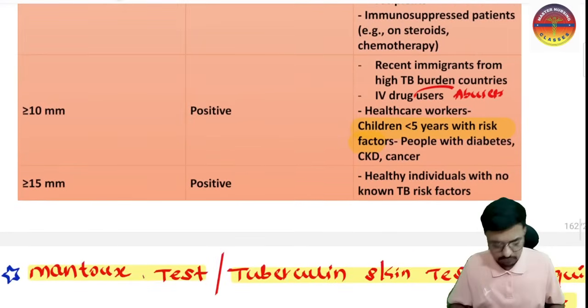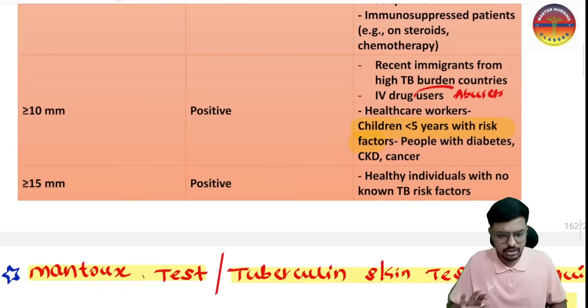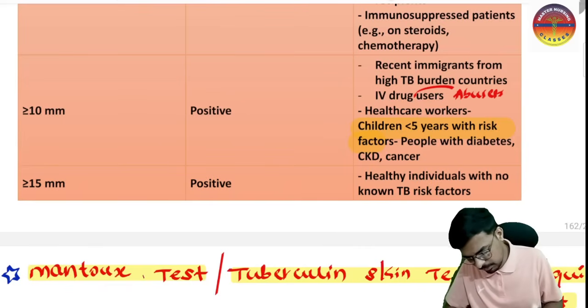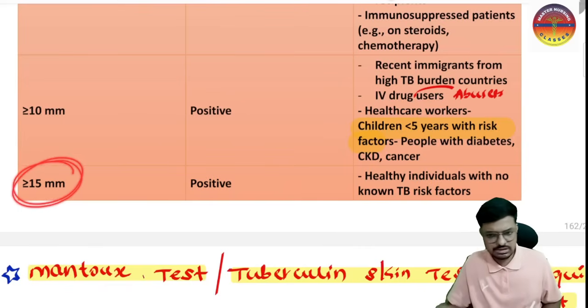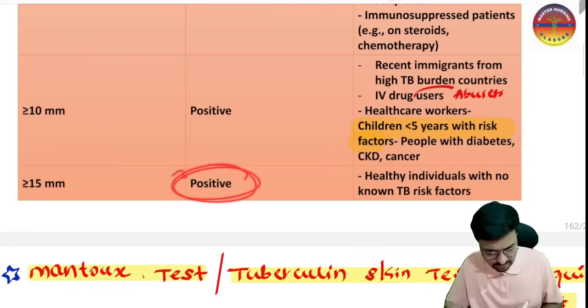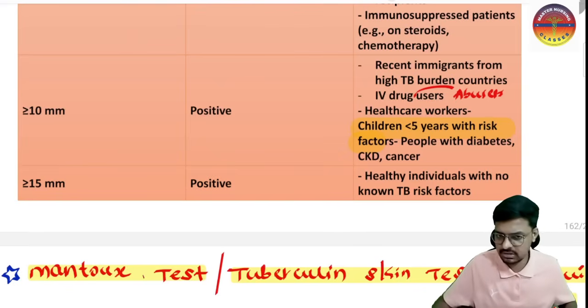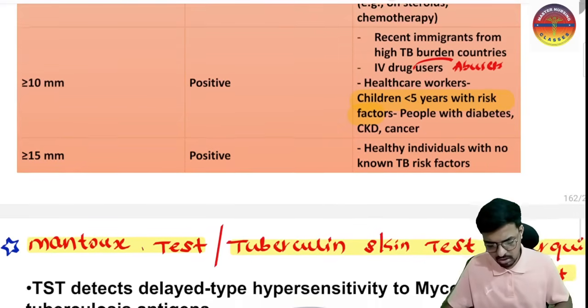The next one is for all healthy individuals with no known TB risk factors. Okay, so healthy individuals, there are no risk factors. For those people we will consider the test positive when the induration size is more than 15 mm. So that is considered positive in healthy individuals with no known case of TB and no risk factors. Okay, so now leave this one.